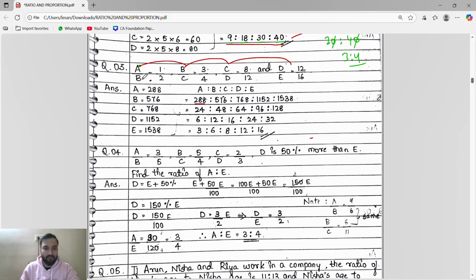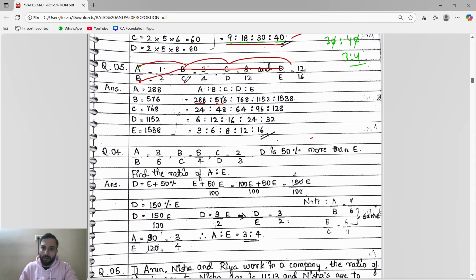Now B, where is B? B is in the denominator. We have to find B. So we'll go B to B and then we go in the numerator. So B to B, then B to C, then C to D. So 2 times 3 is 6, 6 times 8 is 48. Then 48 into 12, 576.